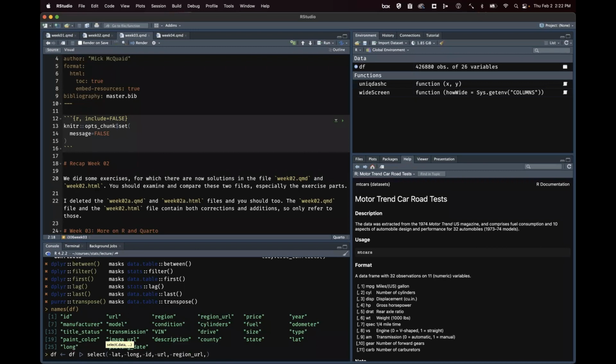Is there anything else here? Oh yeah, minus VIN. Now, how is the VIN represented here? I got to get this out of my way. I'm not seeing VIN here. Oh, VIN is capitalized. Okay.